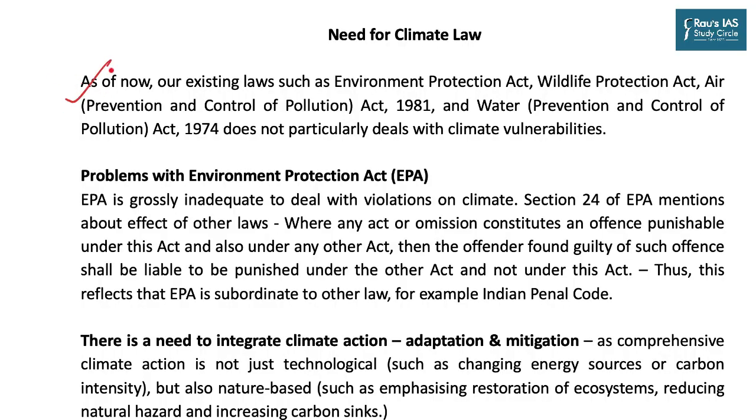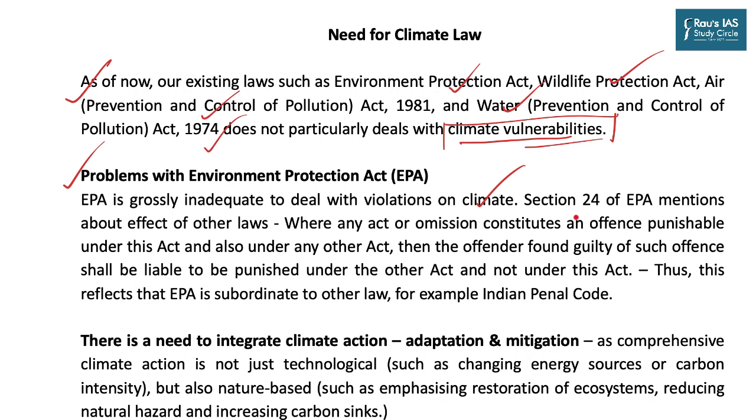According to the author, as of now, India has a lot of laws dealing with the environment. For example, the Environment Protection Act, Wildlife Protection Act, Air Prevention and Control of Pollution Act, Water Prevention and Control of Pollution Act. All of these are there. But still, there is no law which deals with climate change or the increasing vulnerability of our country against climate change. The most powerful law, in terms of environment, is the Environment Protection Act 1986, which is grossly inadequate to deal with the violations on climate.